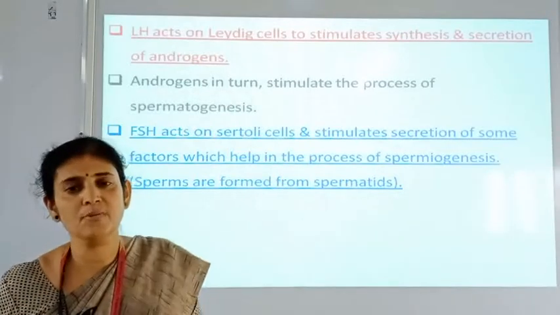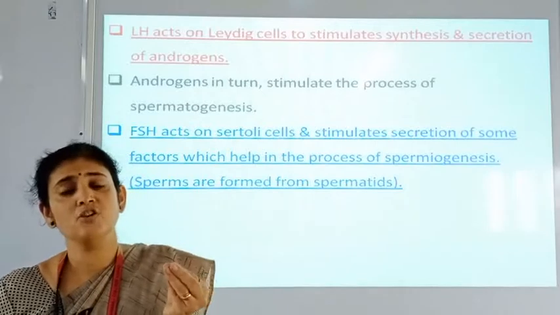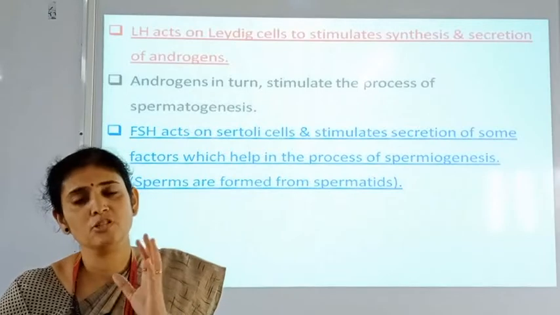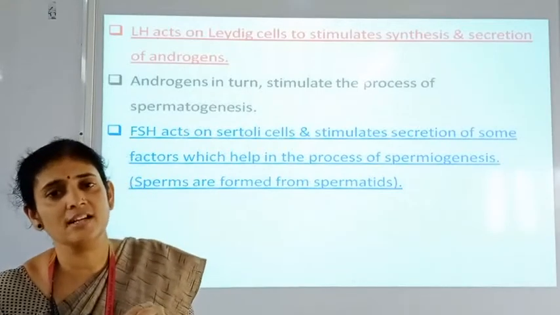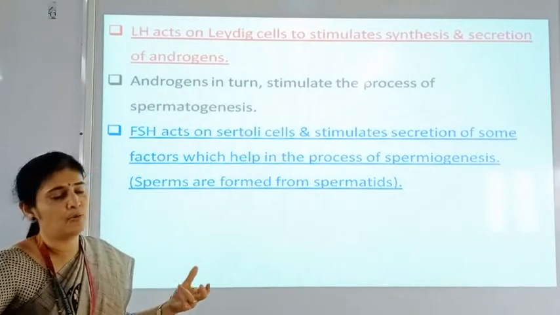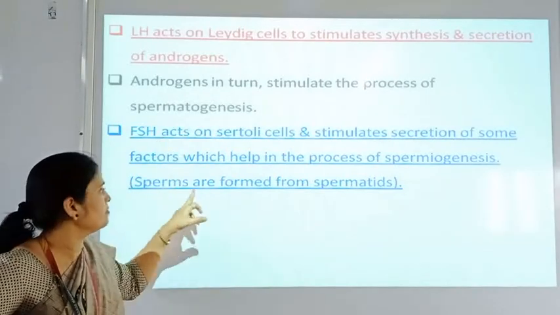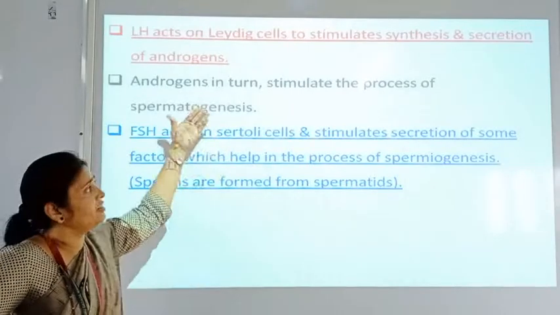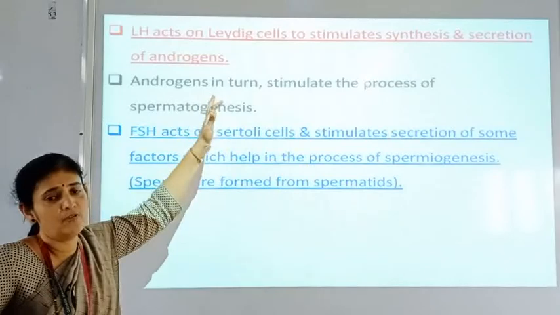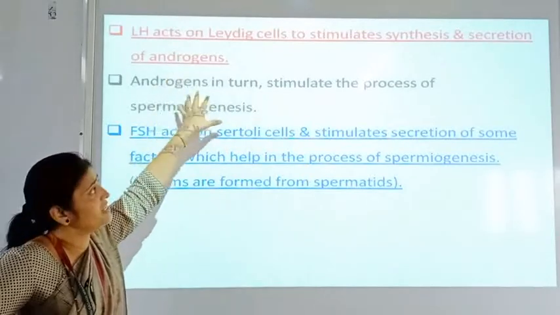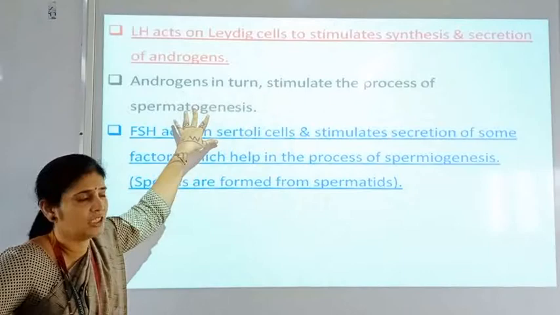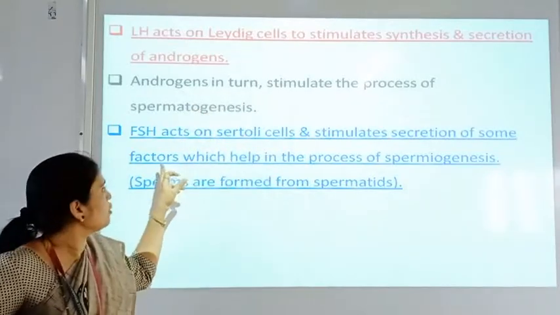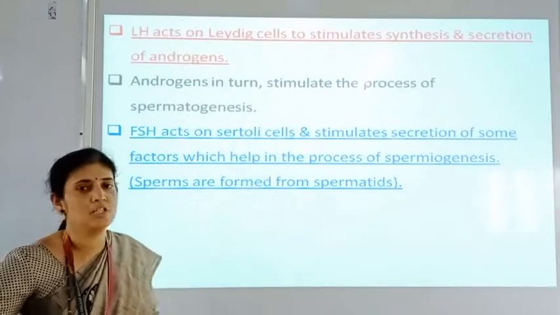When there is conversion of spermatid to spermatozoa, there are some factors required for the process of spermiogenesis, and these factors are secreted, or the process is stimulated, by FSH, that is sperms are formed from the spermatids. So here LH and FSH are playing two different roles. LH is responsible for secretion of androgens, and these androgens stimulate the process of spermatogenesis, and FSH acts on Sertoli cells and stimulates secretion of some factors which help the process of spermiogenesis.